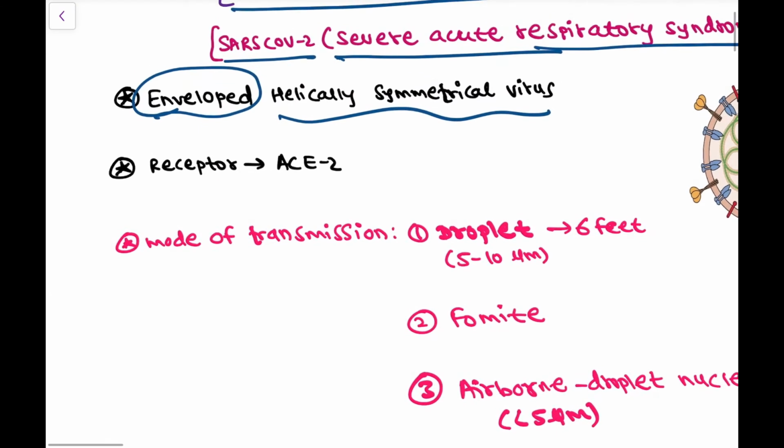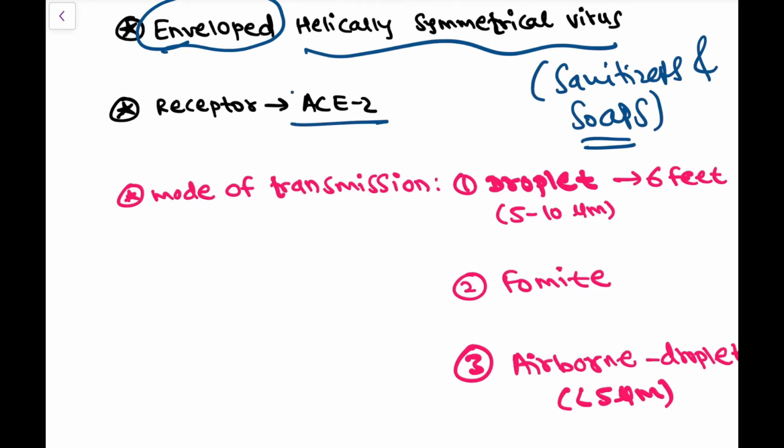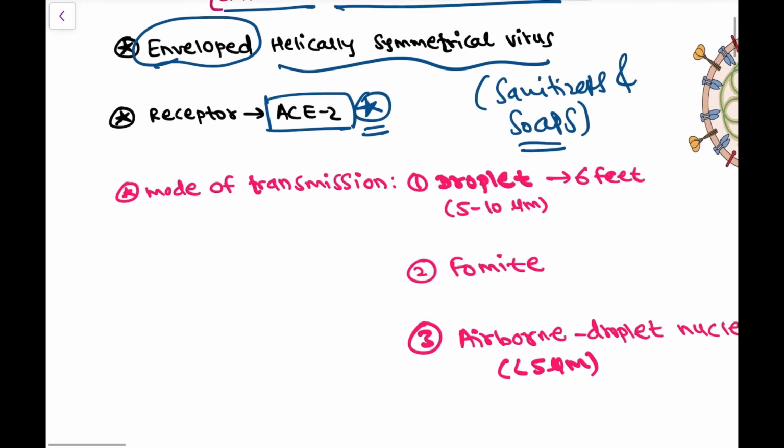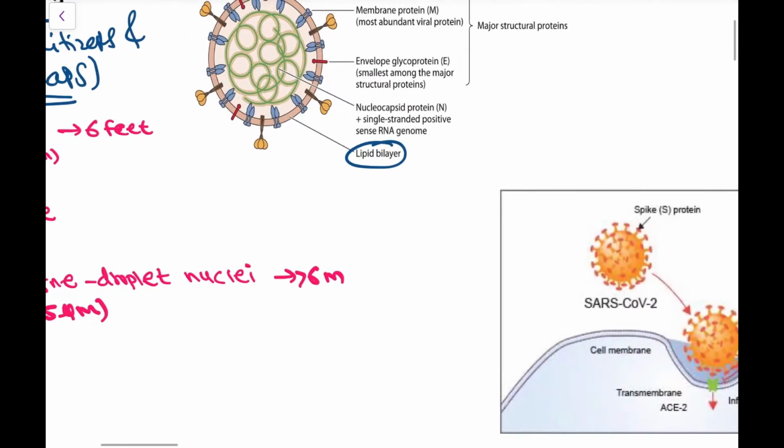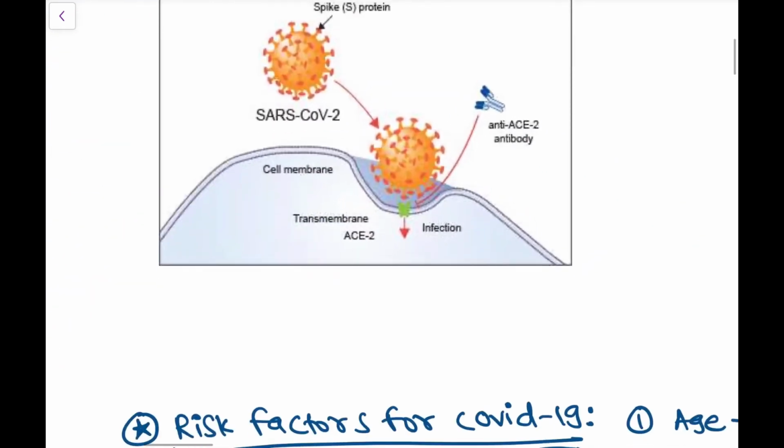So that's why sanitizers and soaps are very useful. Next is the receptor for this virus. The receptor in our body for this virus is ACE2, that is angiotensin converting enzyme receptor 2, and this receptor is expressed in nearly all human organs. But it is more commonly expressed in our respiratory system, that is type 2 alveolar epithelial cells, and hence the primary target for this virus in our body is the respiratory system, that is type 2 alveolar cells.